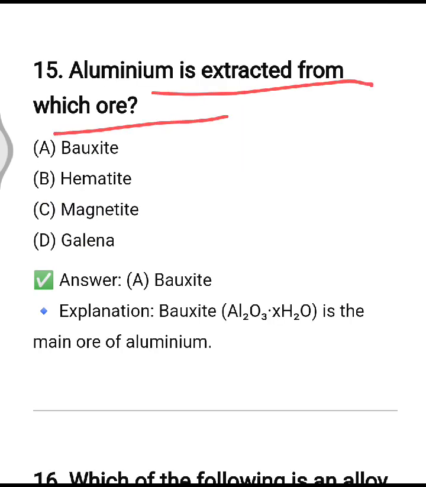Aluminium is extracted from which ore? So it is bauxite. Option number A. Bauxite is an important ore of aluminium.